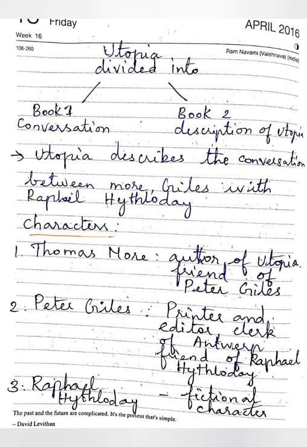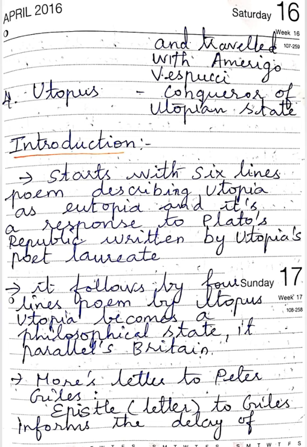Here are 4 important characters of Utopia. First, Thomas More, the author of Utopia and a friend of Peter Giles. Peter Giles is a printer and editor, Clerk of Antwerp, and a friend of Raphael Hythloday. Raphael Hythloday is a fictional character created by Thomas More, and he travelled with Amerigo Vespucci.